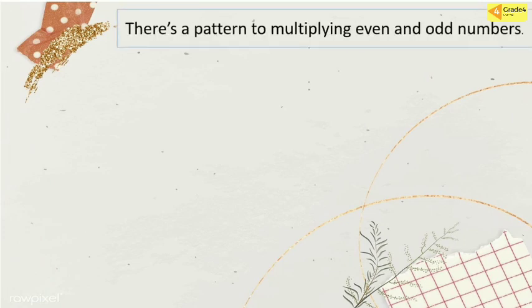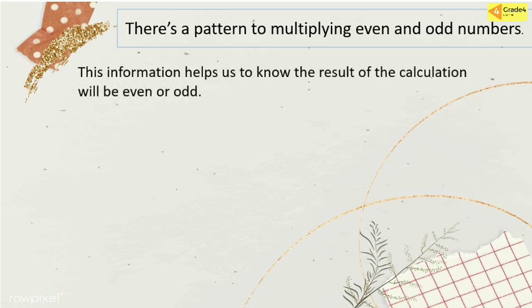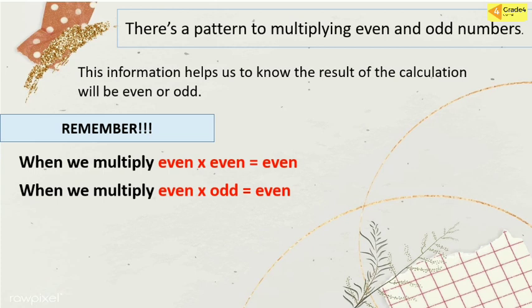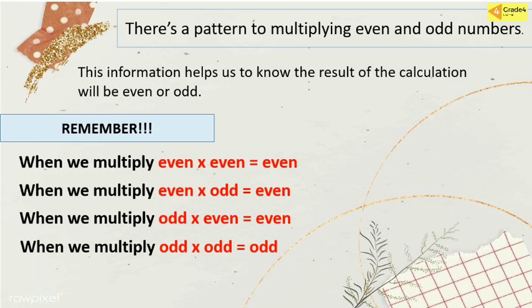Okay friends, there is a pattern to multiplying even and odd numbers. This information helps us to know whether the result of the calculation will be even or odd. You must remember, when we multiply even times even, the result will be even. When we multiply even times odd, the result will be even. When we multiply odd times even, the result will be even. And the last, when we multiply odd times odd, the result will be odd.